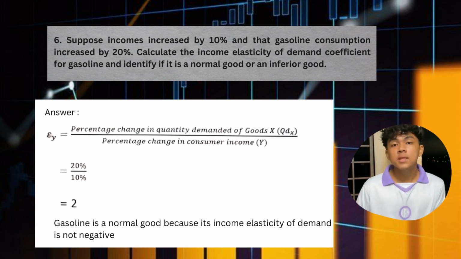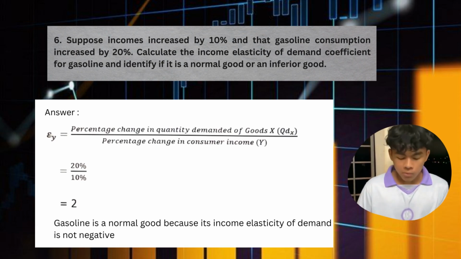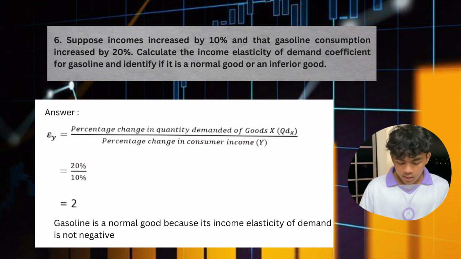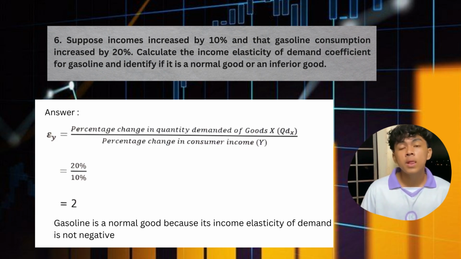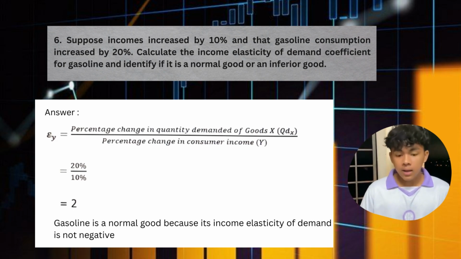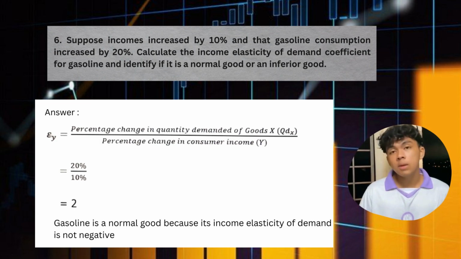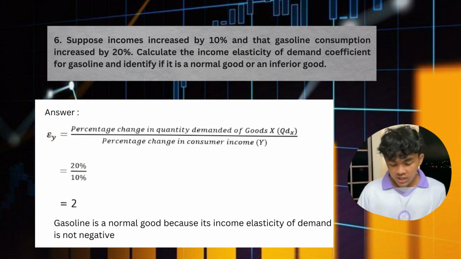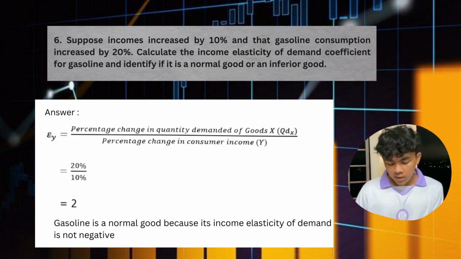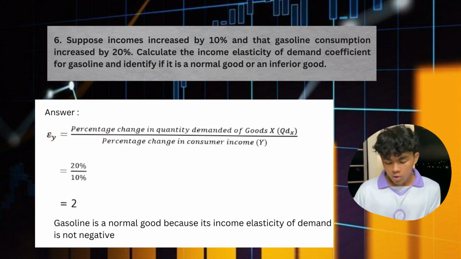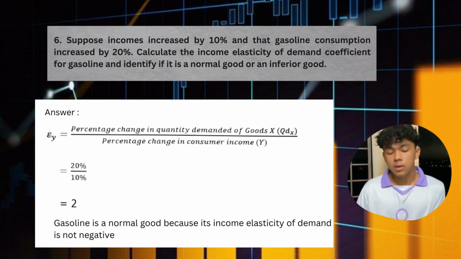So question number 6. Suppose income increased by 10% and that gasoline consumption increased by 20%. Calculate the income elasticity of demand coefficient for gasoline and identify if it's a normal good or an inferior good.